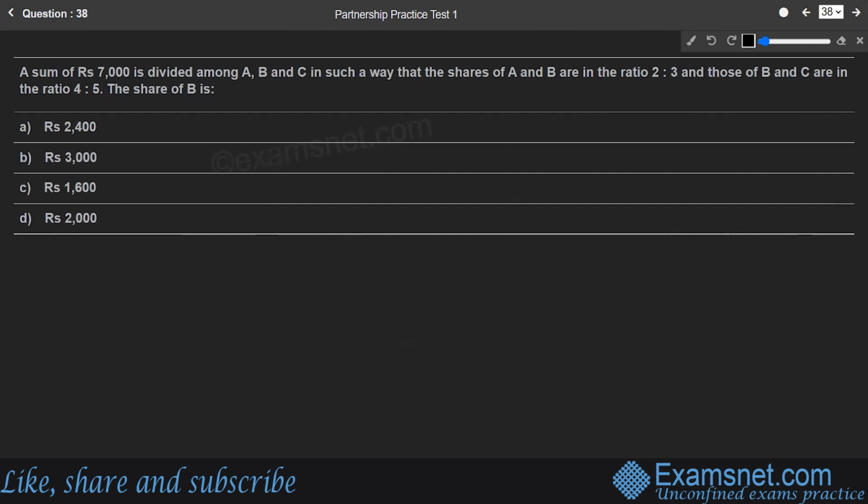Okay, let's see the next one. What they say: a sum of rupees 7,000 is divided between A, B, and C in such a way that the shares of A and B are in the ratio 2:3, and those of B and C are in the ratio 4:5. So first of all, we are supposed to find out the simplified ratio. A is to B is given as 2:3, and B is to C is given as 4:5. So we are supposed to find out the combined ratio A is to B is to C.